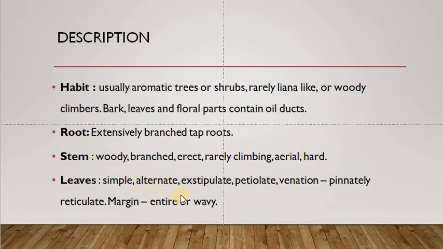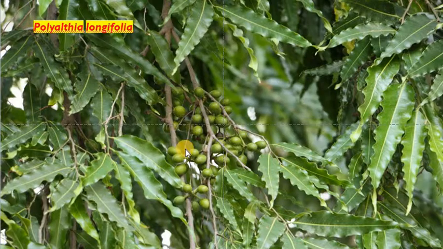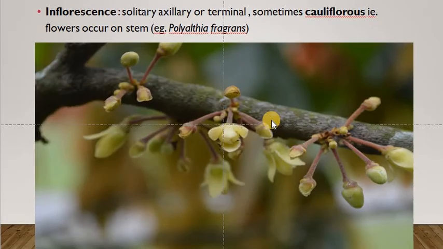Leaves are simple, alternate. They do not have stipules, so exstipulate. They have a petiole, and the venation within the leaf is pinnately reticulate, and the margin is entire or wavy. And this is a plant belonging to this group. You can see the wavy margin of the leaf blade. This is Polyalthea longifolia. In Malayalam it is called Aranamaram.